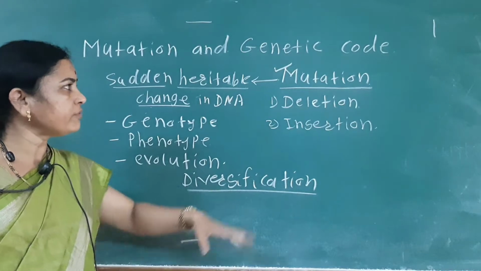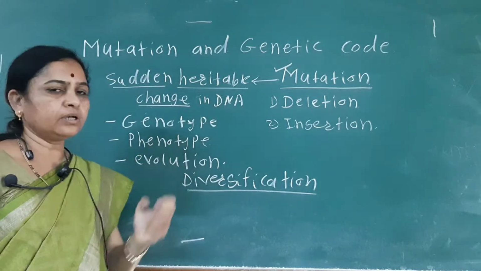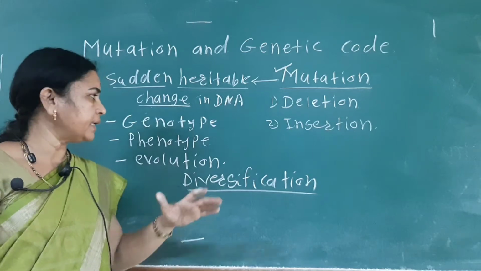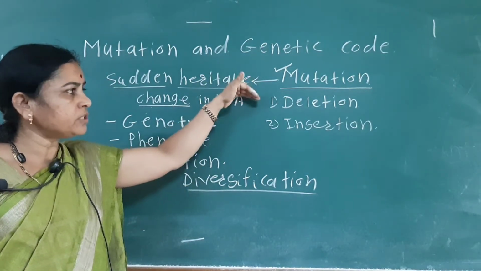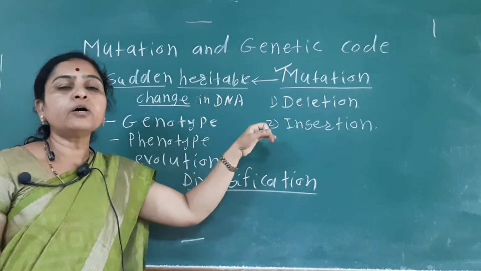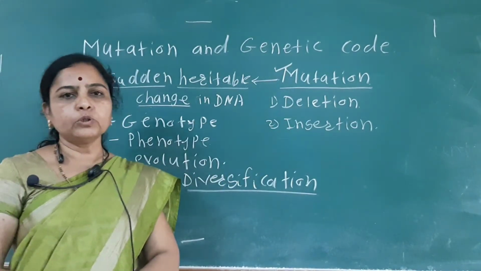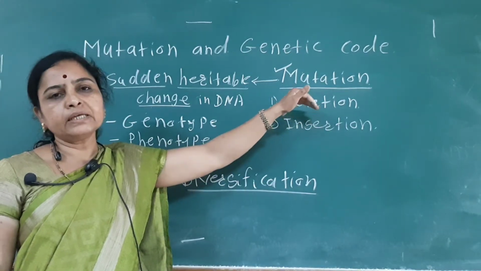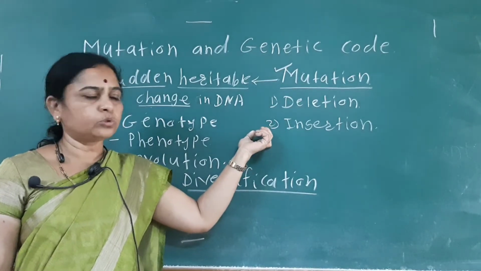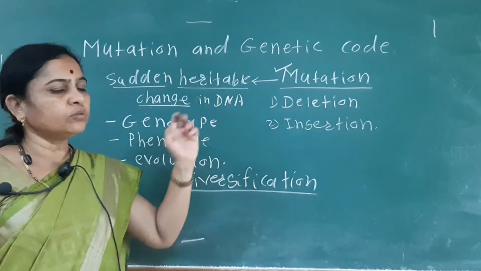So today we see the mutation. Mutation means a heritable change in the DNA sequence, that is the nitrogen bases of the DNA, and it mainly takes place due to two processes: one is the deletion of a nitrogen base pair, or the insertion of nucleotides. That means a nucleotide can be deleted, or a nucleotide can be inserted into it. And due to these two methods, mutation takes place.